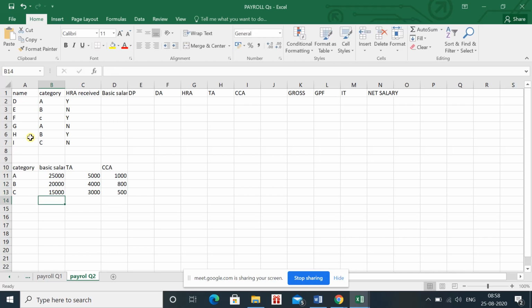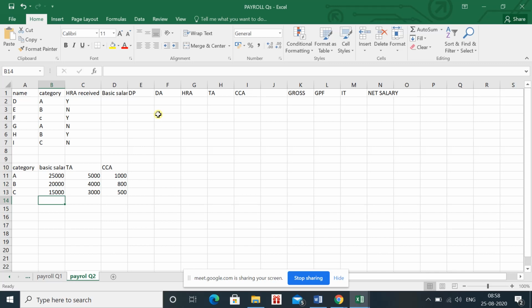So these are the actual values which we have to write before starting our question. Finally, these are the values which we are required to enter. So we have entered the values.